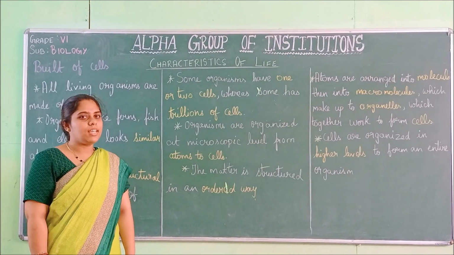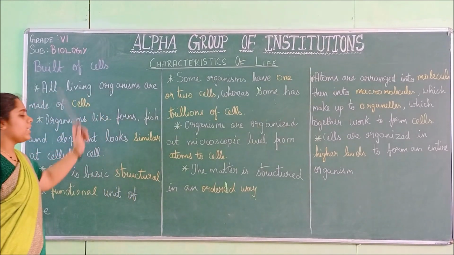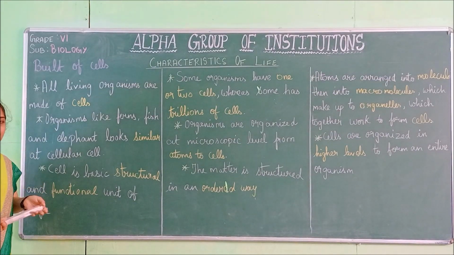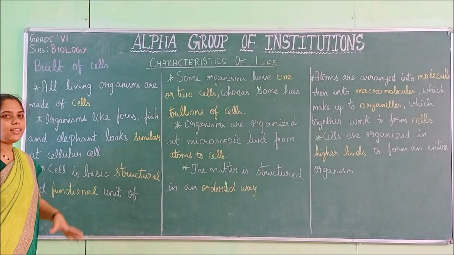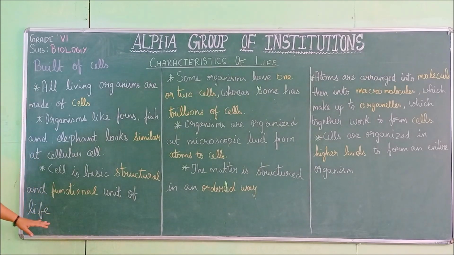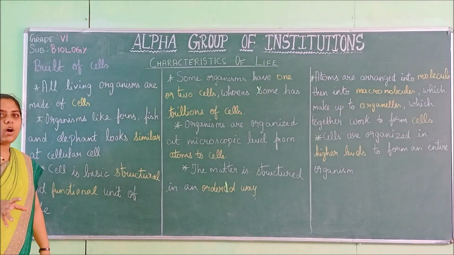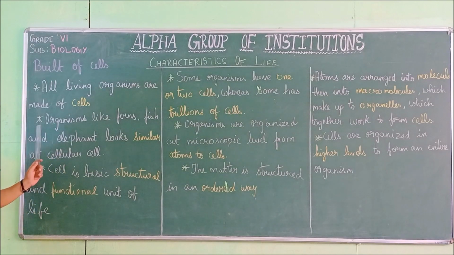Now we will be seeing about the cells. Before that, we saw about what is life, about living things and non-living things, and their characteristics. Now it is about cells. Why we are talking about cells is, cells are the ones that make any organism living.